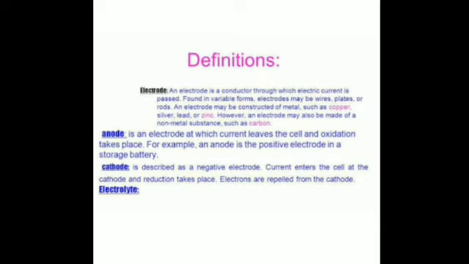Anode is an electrode at which current leaves the cell and oxidation takes place. This we will take up later, oxidation and reduction, but right now you should understand it as: the electrode connected to the negative terminal of the cell or battery is called the cathode, and the electrode connected to the positive terminal of the battery is called the anode. Is that clear? So these are the two types of electrodes.